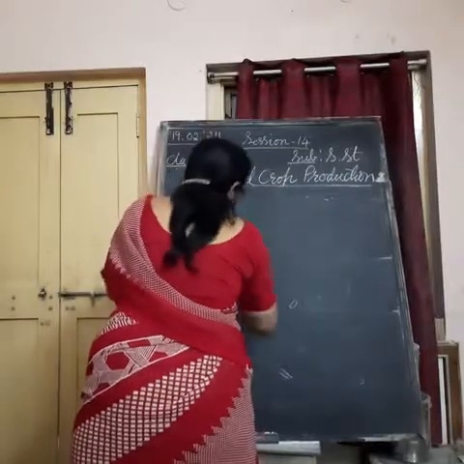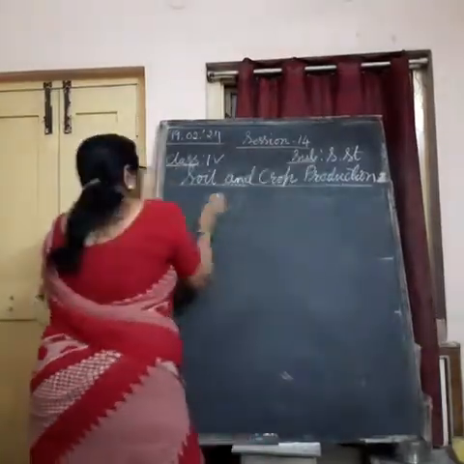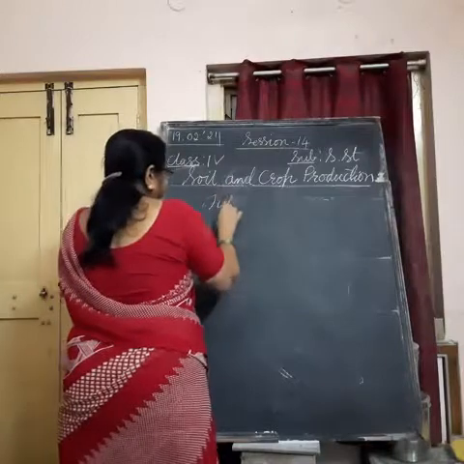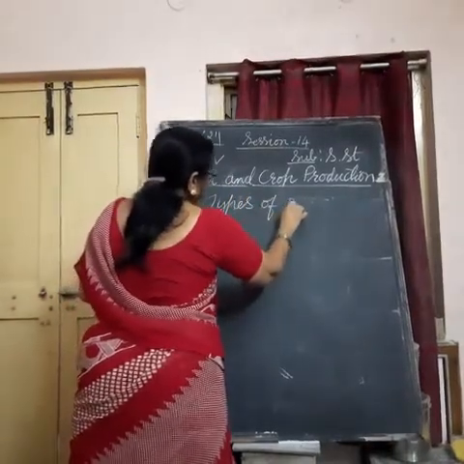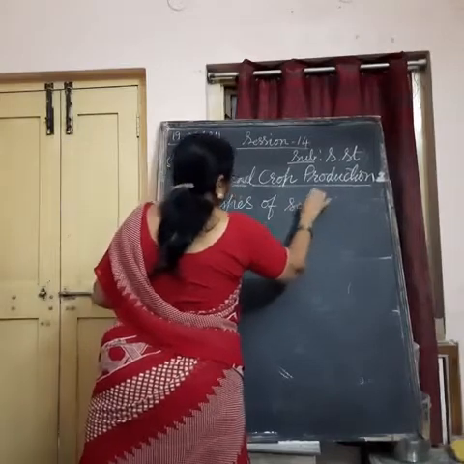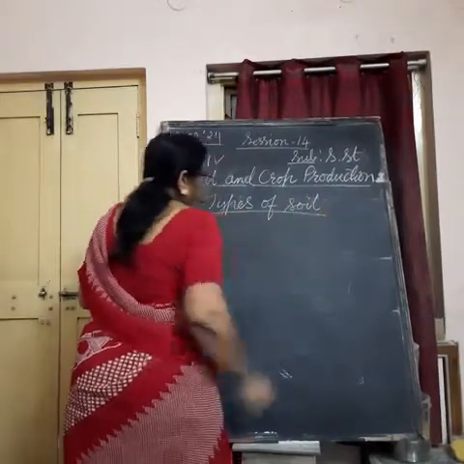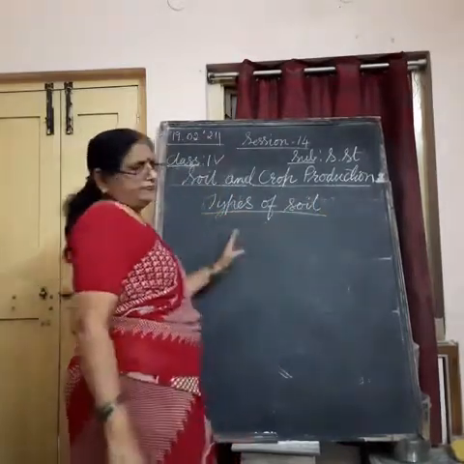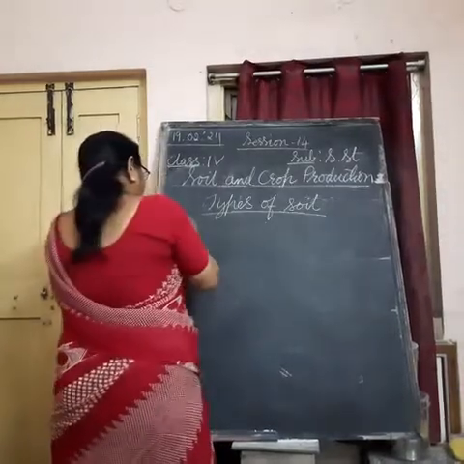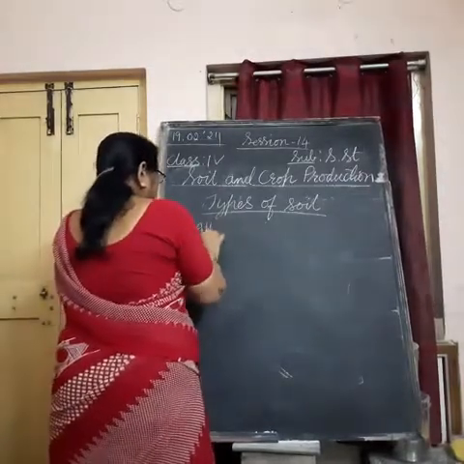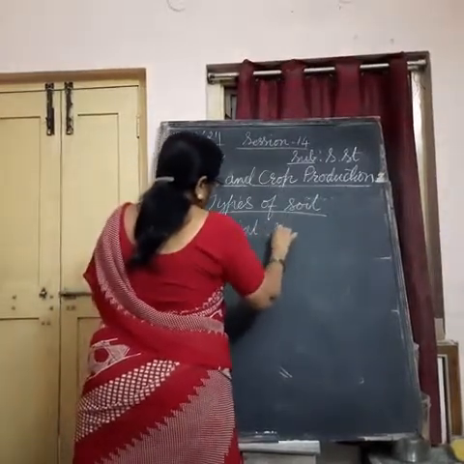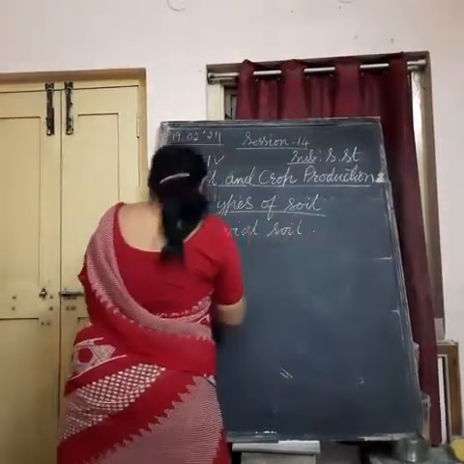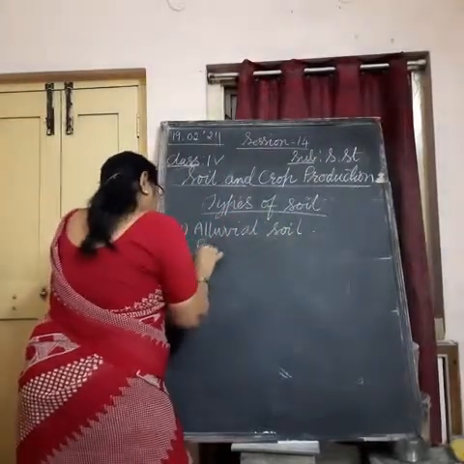Then there are so many types of soil found in different parts of our country. Types of soil. Understand? Some five to six types of soil we find in our country. First is alluvial soil. Second is red and yellow soil.